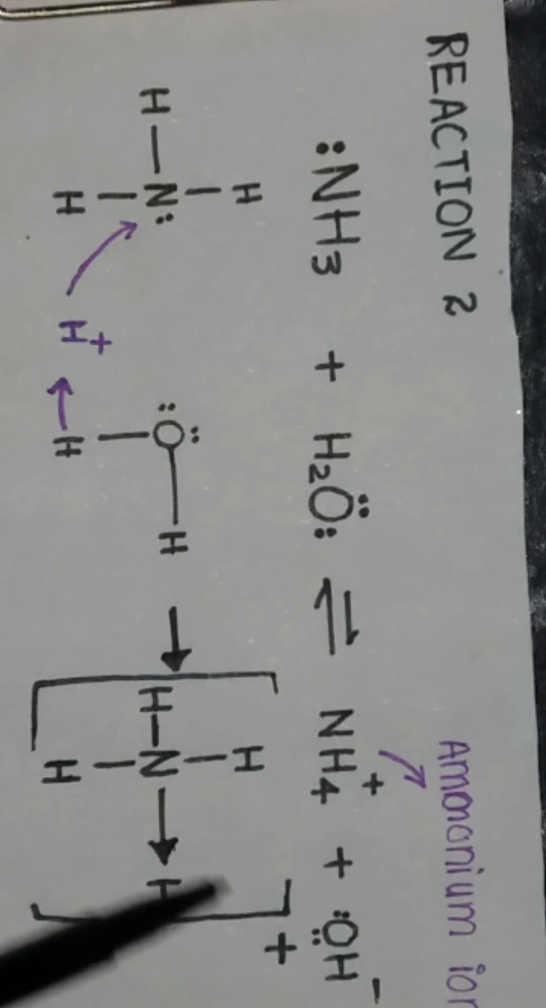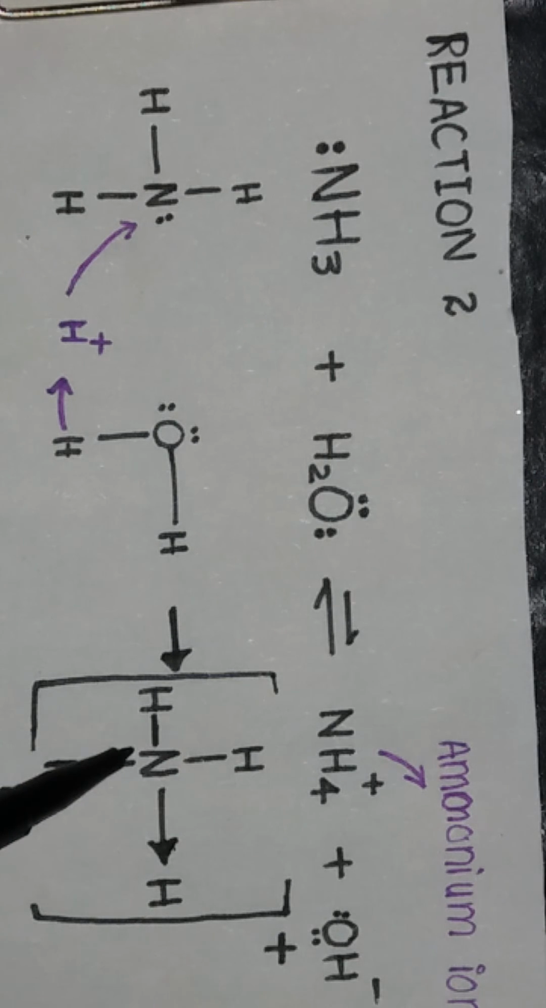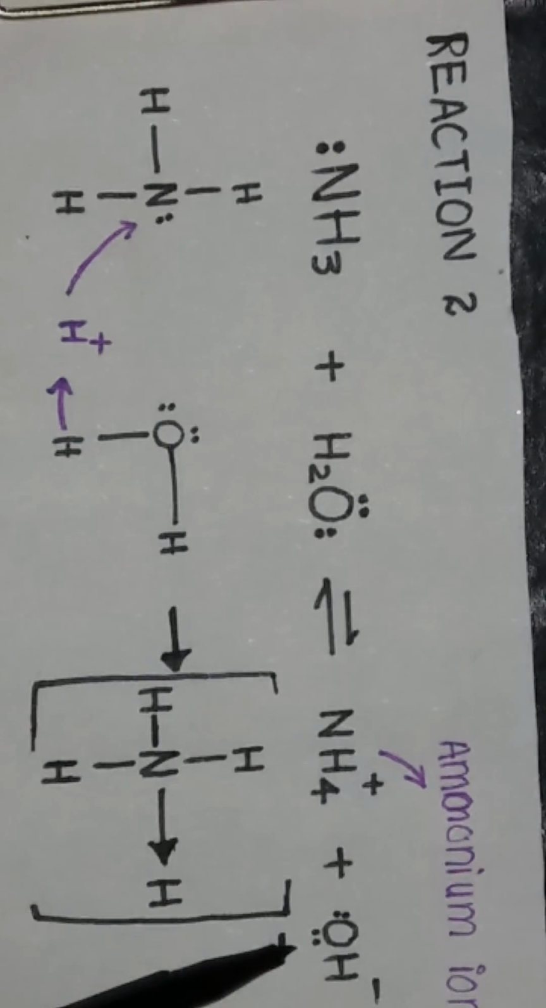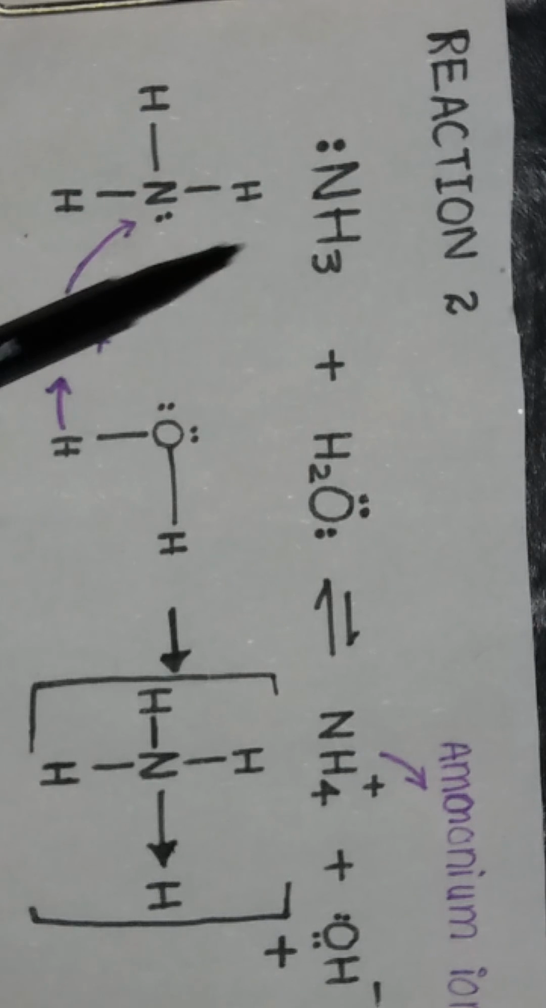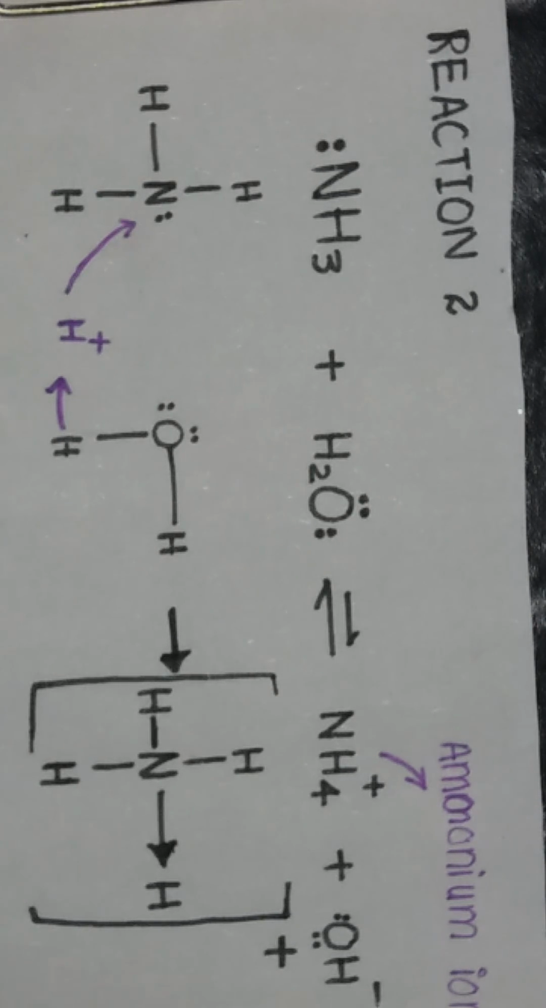It adopts the shape of 4 hydrogen atoms and 1 nitrogen atom. The positive charge appearing on the whole ammonium ion is due to the addition of a positively charged particle to a neutral molecule of ammonia. Thank you for watching this video.